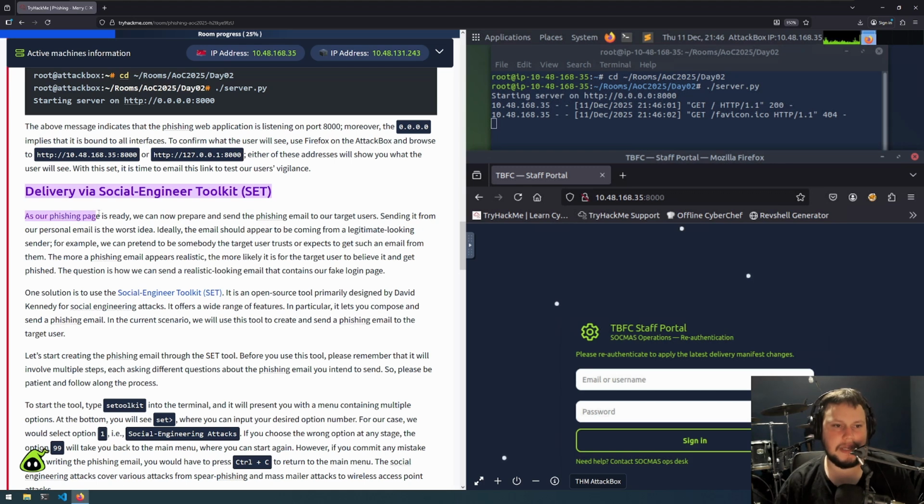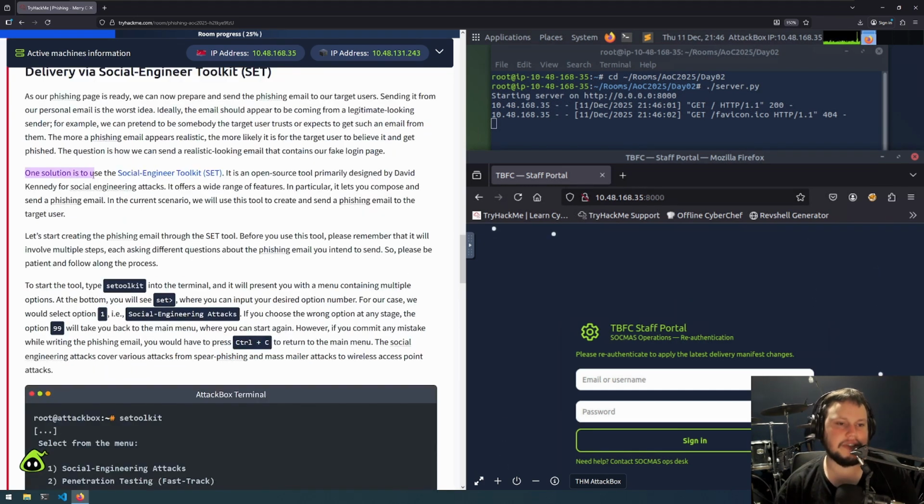As our phishing page is ready, we can now prepare and send the phishing email to our target users. Sending it from our personal email is the worst idea. Ideally, the email should appear to be coming from a legitimate looking sender. For example, we can pretend to be somebody the target user trusts or expects to get such an email from. The more realistic a phishing email appears, the more likely it is for the target user to believe it and get phished. The question is how we can send a realistic looking email that contains our fake login page.